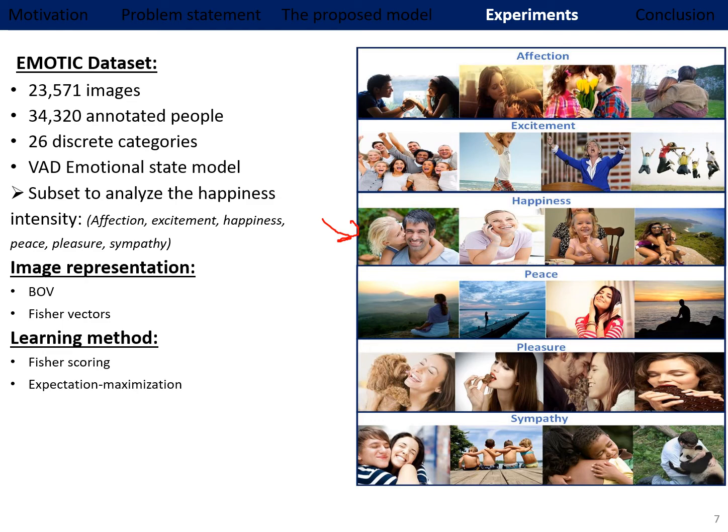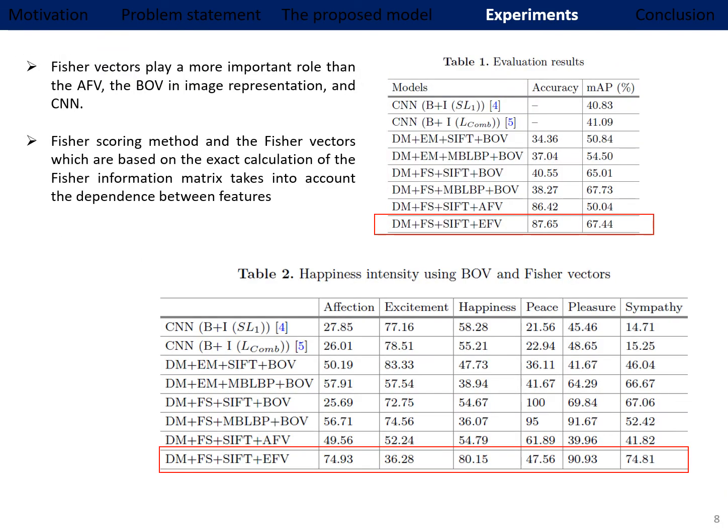To compare our proposed feature vector, we also applied the bag of features representation and also the approximated Fisher vectors to compare the effectiveness of our representation. Also for the learning method, we compared the Fisher scoring with the expectation maximization, which includes the Newton-Raphson method in the M-step. Also, we extracted the features using SIFT vectors and also LBP.